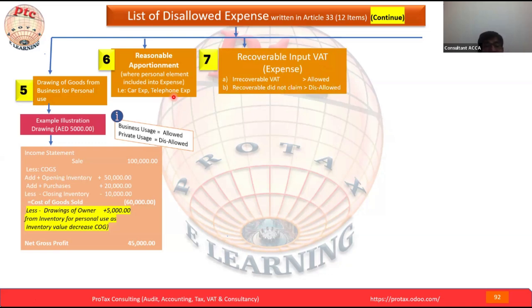Recoverable input VAT expense, recoverable VAT, irrecoverable VAT. Here the point is, irrecoverable VAT is allowed, and recoverable VAT that we did not claim is disallowed. Recoverable VAT, but we forgot to claim it in the VAT return, is disallowed. In accounting we put it as an expense, but under the city computation we cannot deduct it.